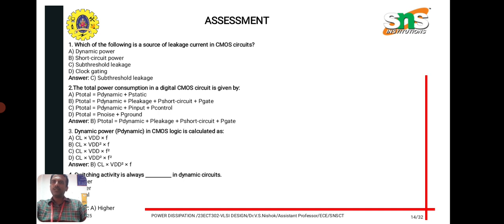In this topic we have seen the importance of power saving, energy saving, what the sources of power dissipation are, and how it is calculated. Based on that we have a short assessment here.